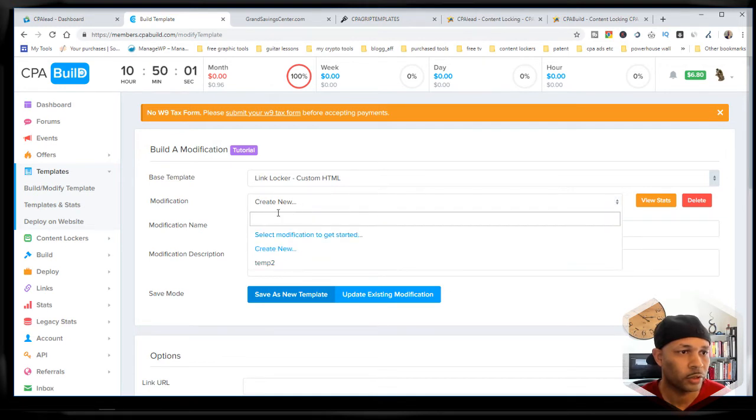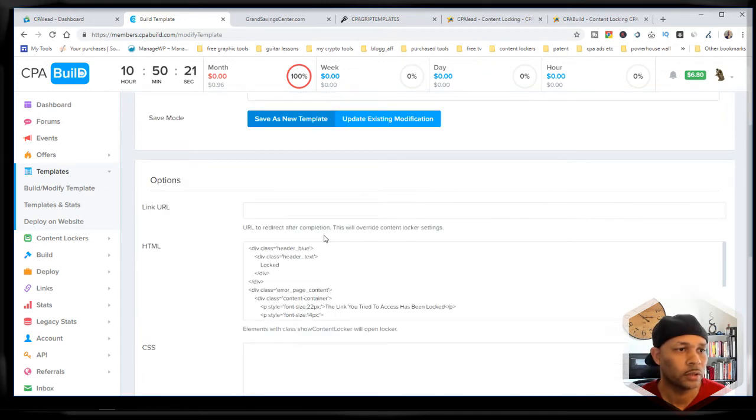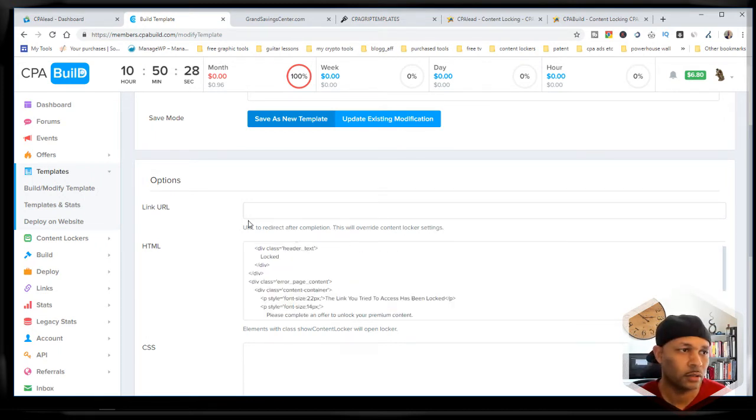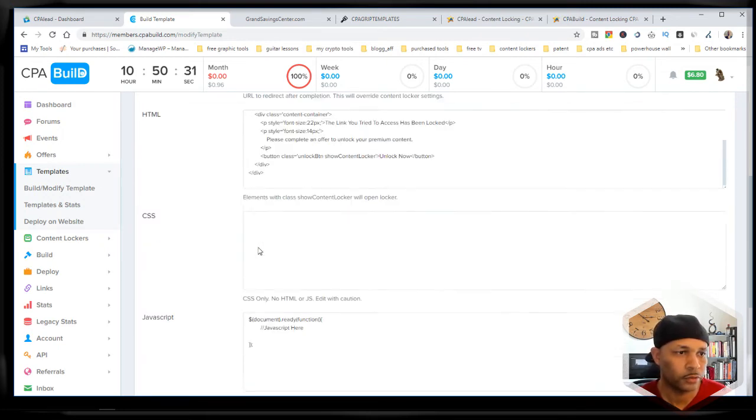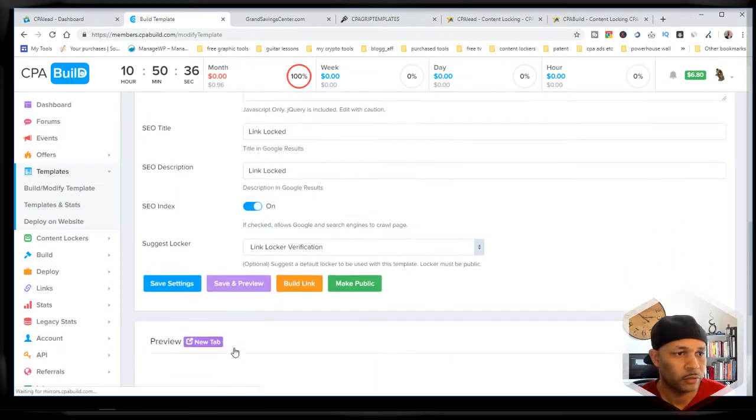So I want to create a new link locker, whatever I want to call it. Save as template, and I'll scroll down. I will put my link here that I want to lock or basically redirect to. Again, this is not an overlay. This is a referral, referring type, forwarding type situation. And then all I would do is save and preview.